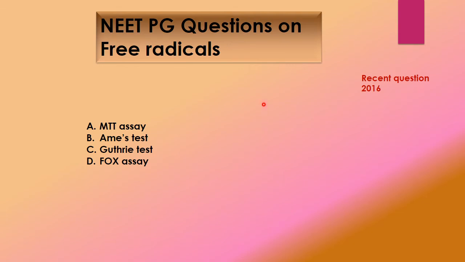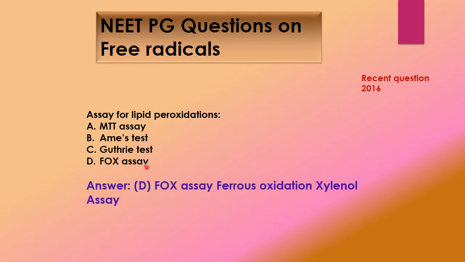Now the questions on free radicals. The first question, it was a recent question of 2016, and the question is assay of lipid peroxidation: MTT assay, AMS test, Guthrie test or Fox assay, and the answer is Fox assay, that is ferrous oxidation xylenol assay.